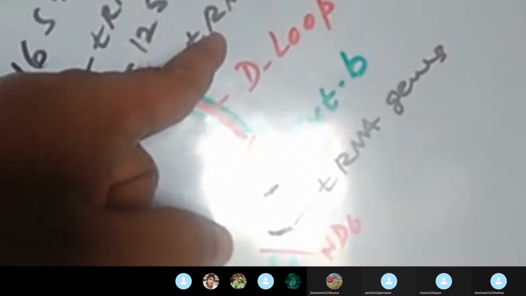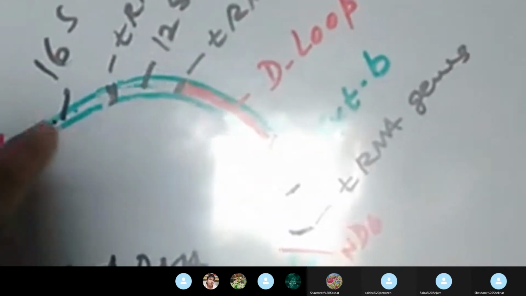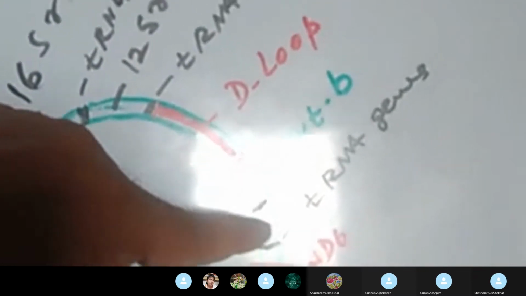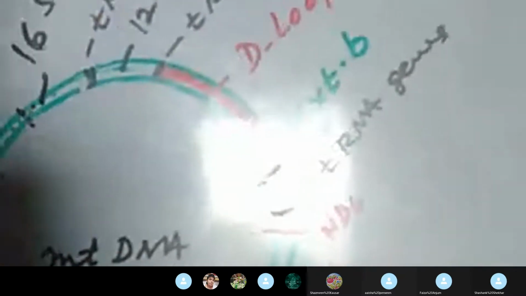Here is also located a gene encoding tRNA. All the black lines shown on this circular DNA represent genes encoding tRNA. There are 22 genes present on the mitochondrial DNA which encode tRNA.